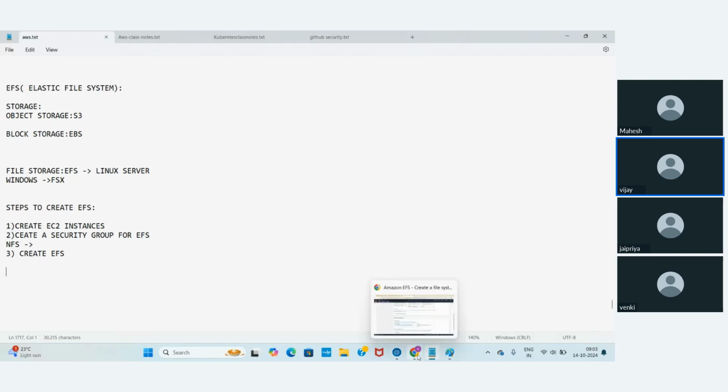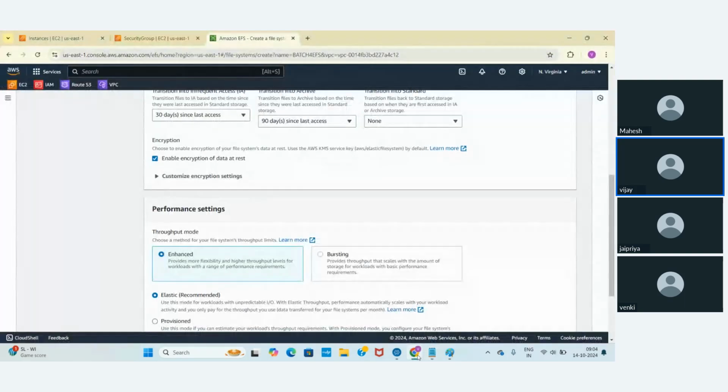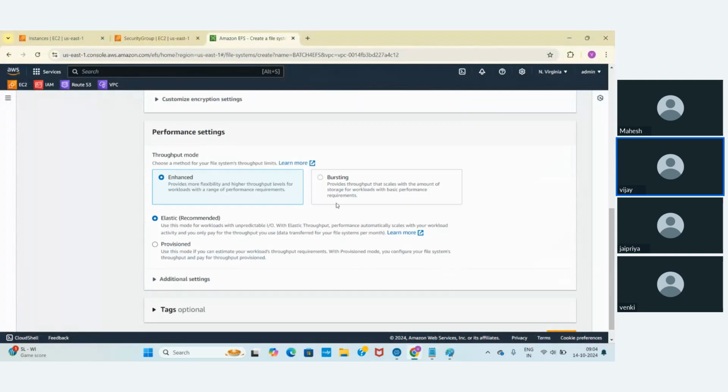So we are going to encrypt all the data which is entering into the EFS, and when we retrieve the data from the EFS, we are going to encrypt that also. That means no one can see the data. That is what encryption is. And throughput is like how your data is going to get out. So we don't require all this stuff.